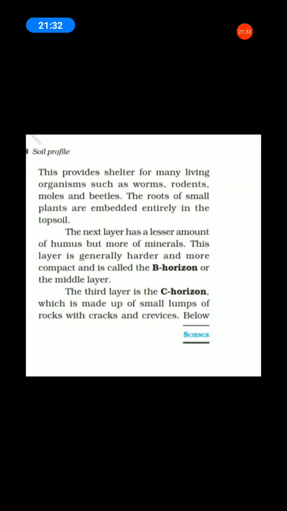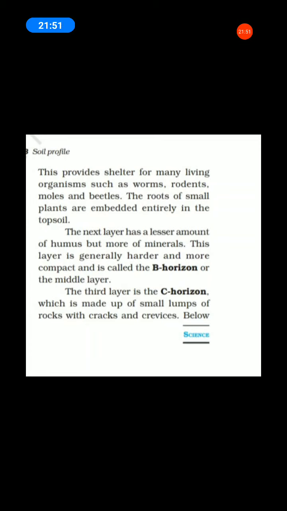Next, the third layer, C horizon. What is C horizon?